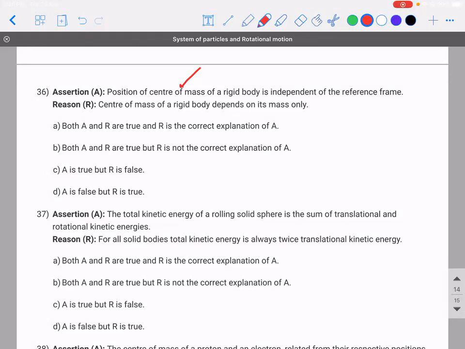Answer is true. So center of mass of a rigid body depends only on its mass, correct? Does it depend only on its mass? It also depends on the distribution of mass. So this is false. So true, false, option C.